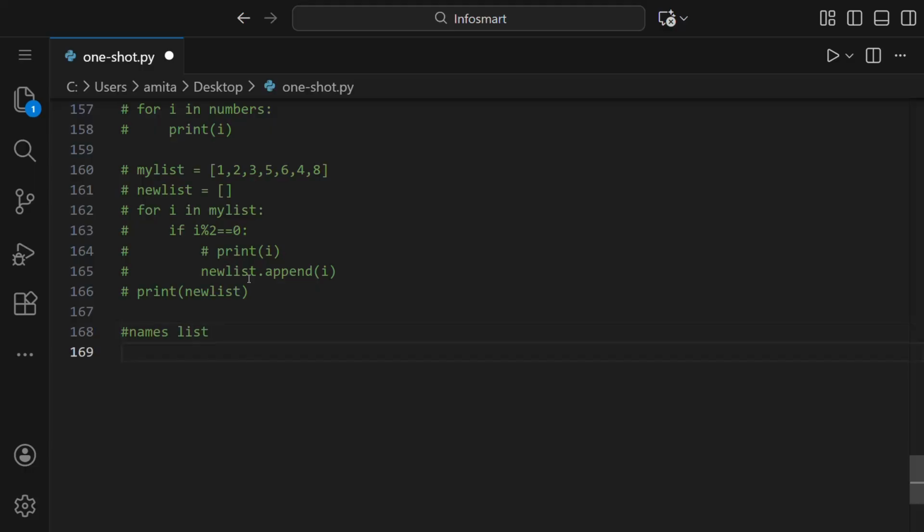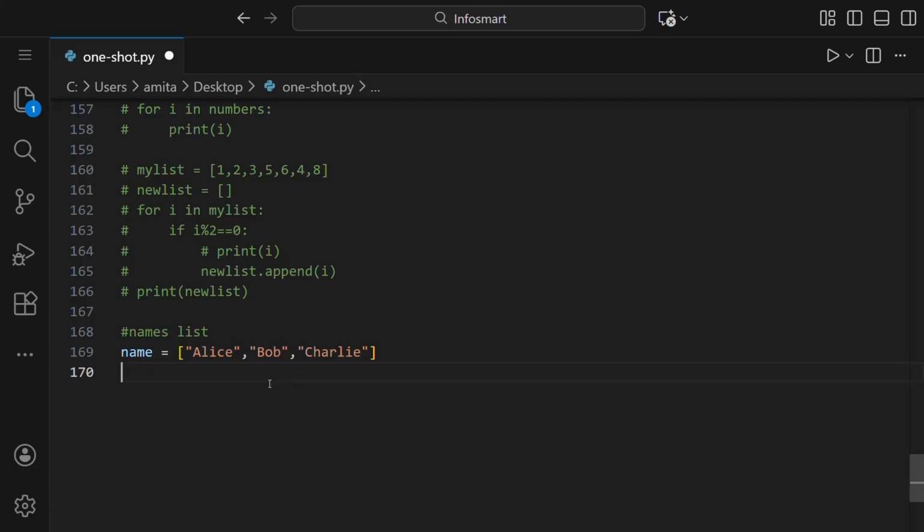So let us say name is the name of a list, and inside this, we can write some names like Alice, Bob, Charlie. Like this, we have written three names here. You can write as many as we want.